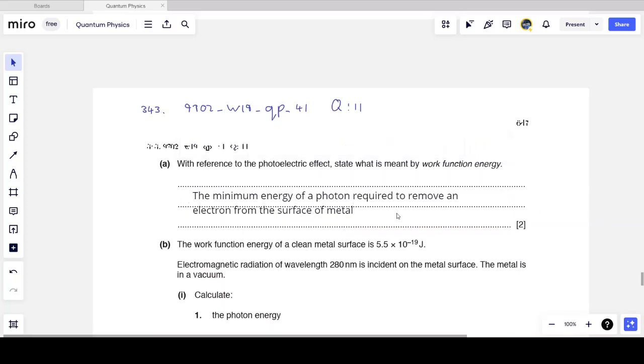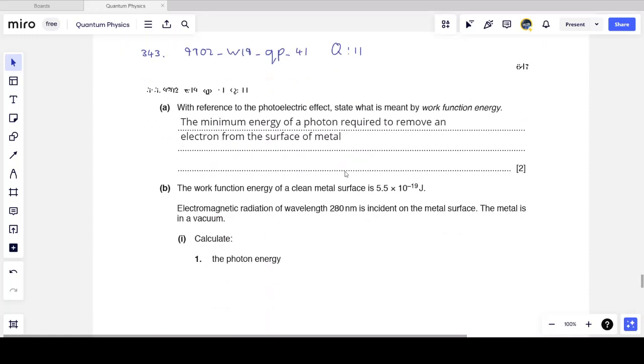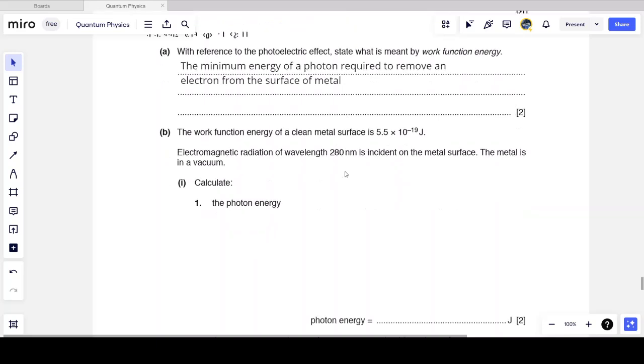When an electron is removed from the surface of a metal by a photon that has an energy that is at least the work function energy. So that we'll never forget, we'll keep doing it until we memorize it.